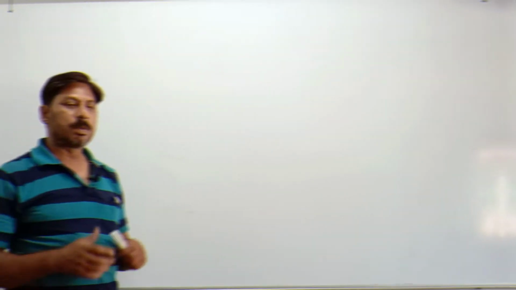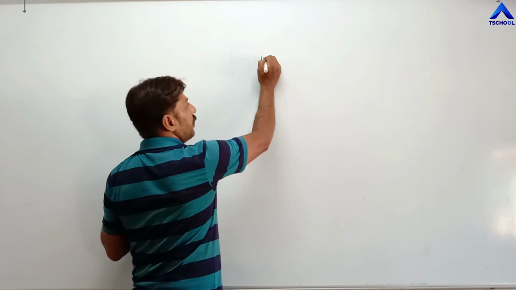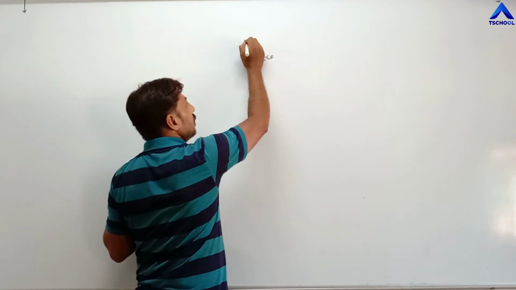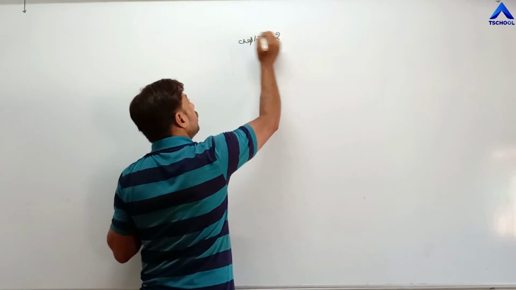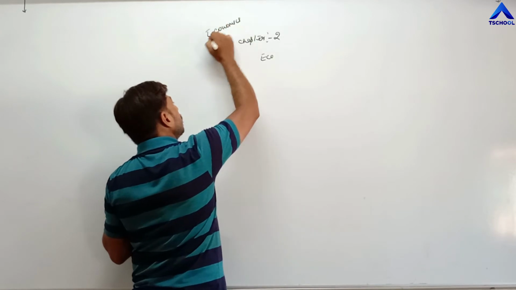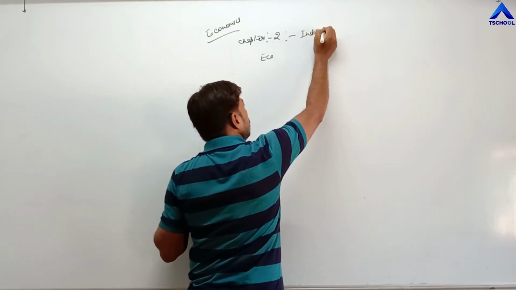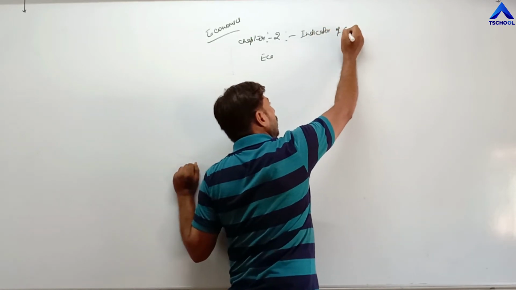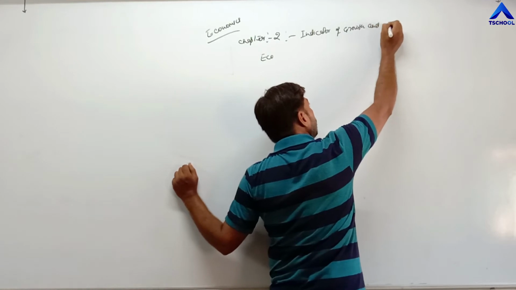Hello students, in the previous lecture of economics, we completed the concept of economic development. This is chapter number 2, subject economics, indicators of growth and development.